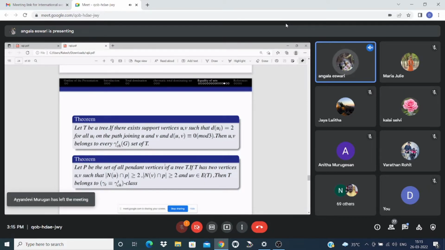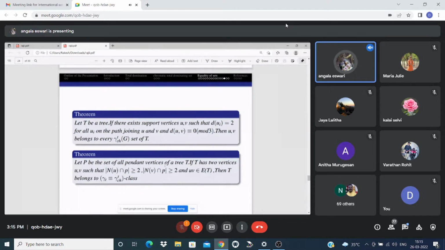Let P be the set of all pendant vertices of a tree T. If T has two vertices U, V such that the cardinality of N of U intersection P is greater than or equal to 2 and the cardinality of N of V intersection P is greater than or equal to 2, and UV belongs to E of T, then T belongs to the gamma T equivalent to gamma CHT class.